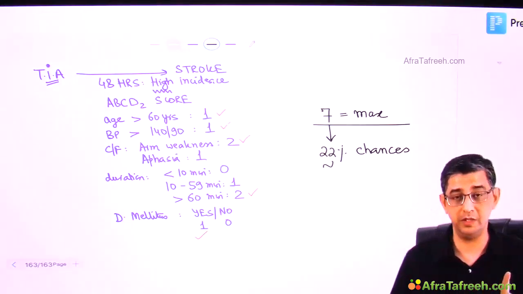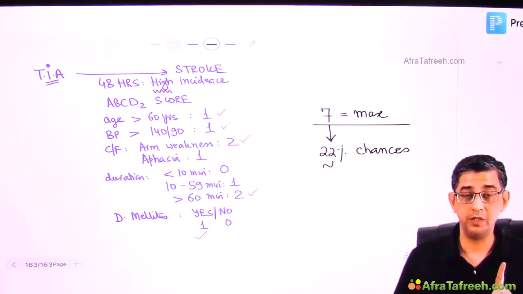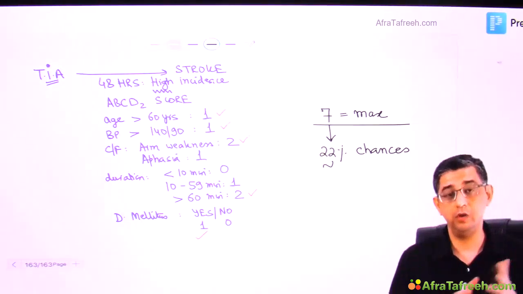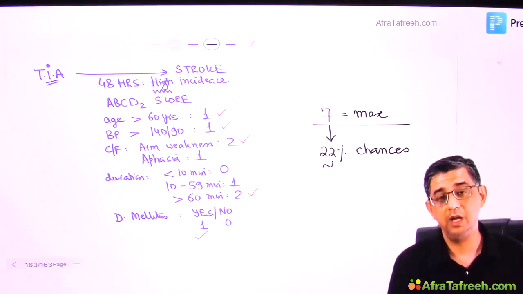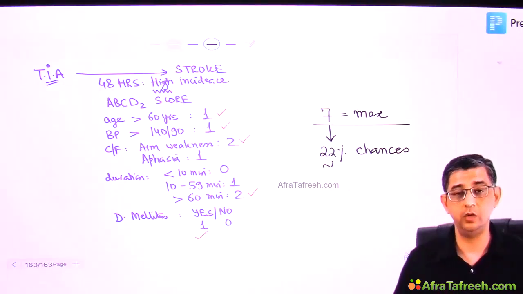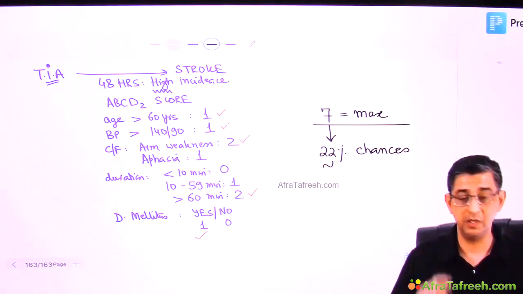So for every 4 patients of TIA, 1 patient can definitely go into stroke. So this is a warning symptom for educating the ordinary population. I mentioned FAST, and if you just get the ABCD2 score right, I'm very sure that you would be ready with the initial questions that come on the topic.